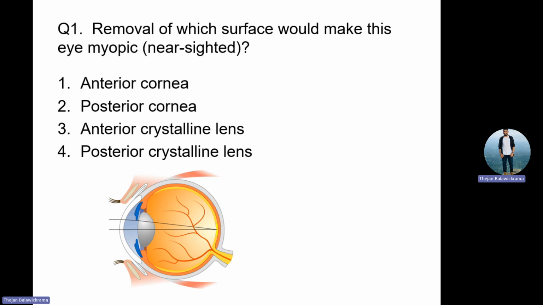So radius less means what? The cornea should be steep, no? Understood? This is a radius from here to here, and this is the radius from here to here, which is more powerful. The surface power is more on this one. Automatically, this is more powerful. Curve more, that is more powerful.